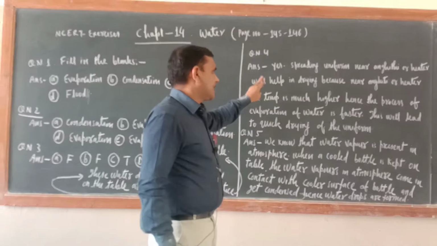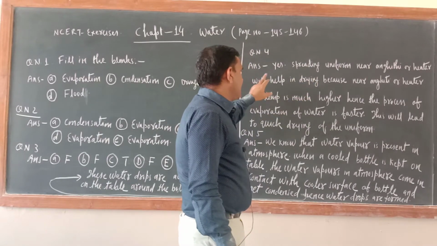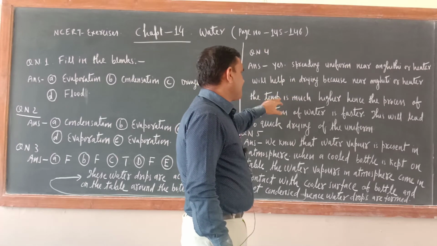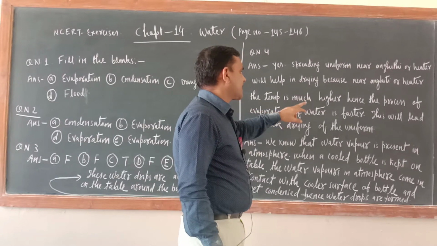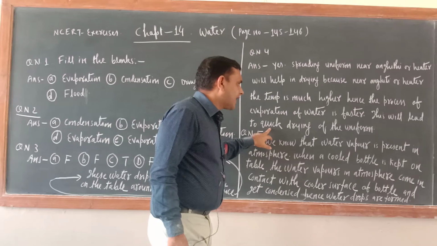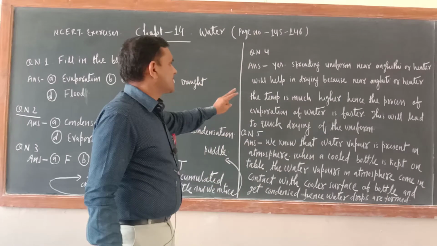So yes, spreading the uniform near an angeethi or heater will help in drying, because near it the temperature is much higher, hence the process of evaporation of water is faster. This will lead to quick drying of the uniform. So this question's answer is also over.